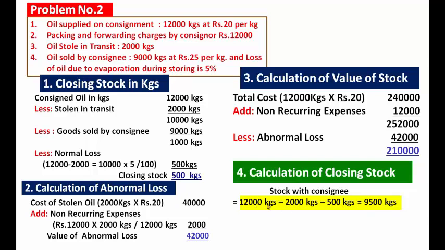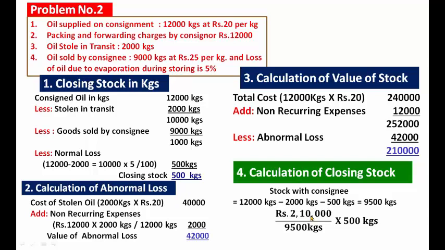Now you have to calculate the value of the consignment stock.